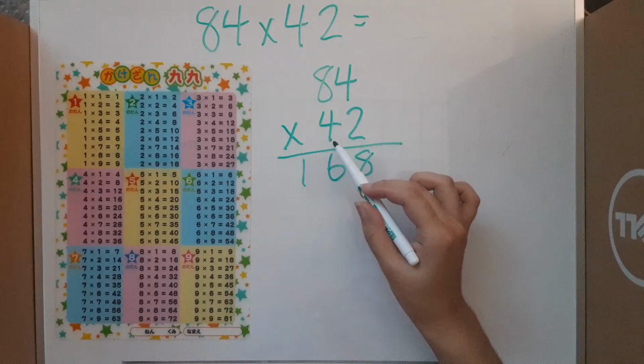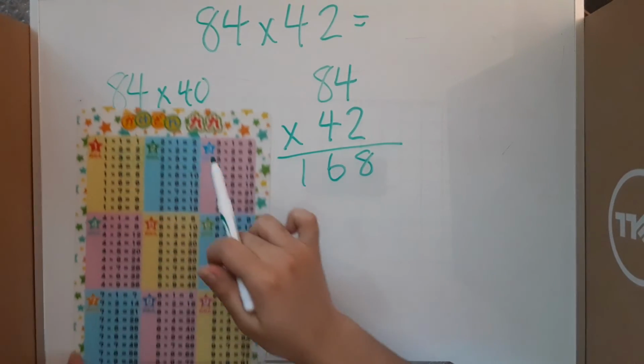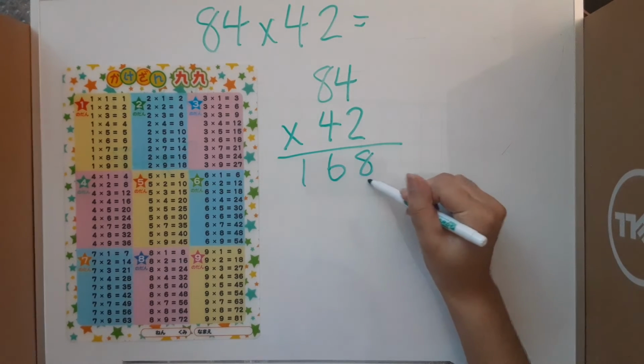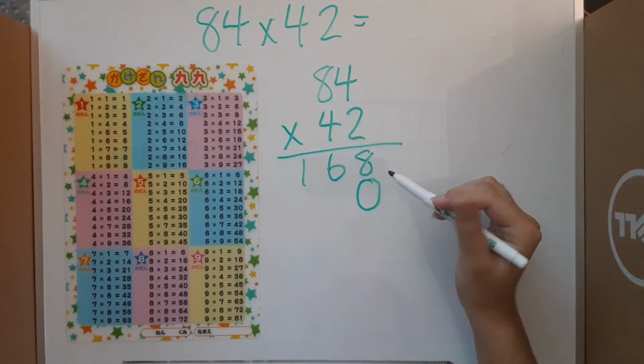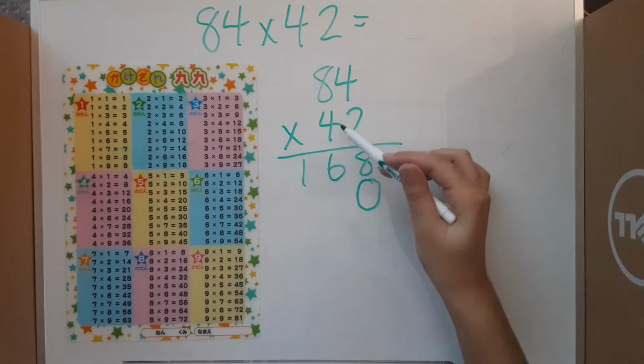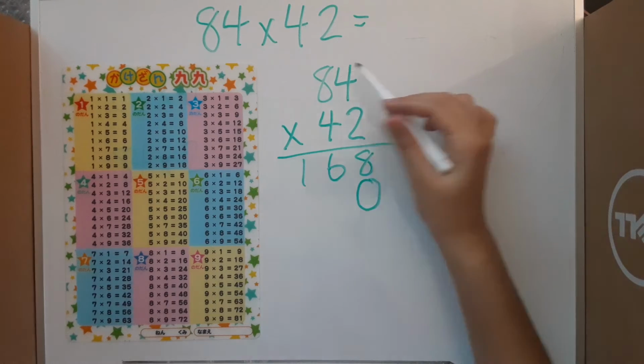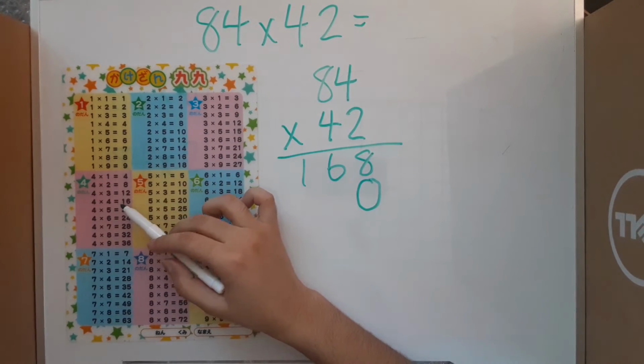Since we know this 4 is actually a part of 40, as we can see right here, we have to put a 0 as a placeholder for when we do 4 times 4 and 4 times 8. 4 times 4 is 16.